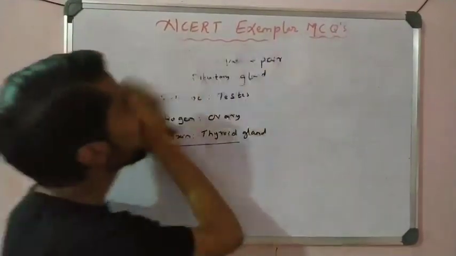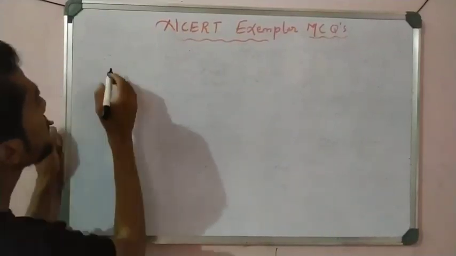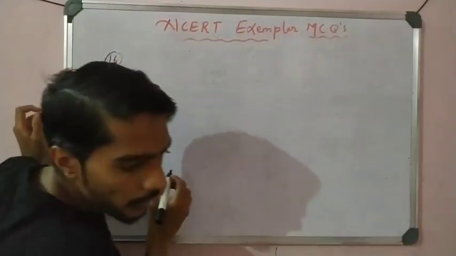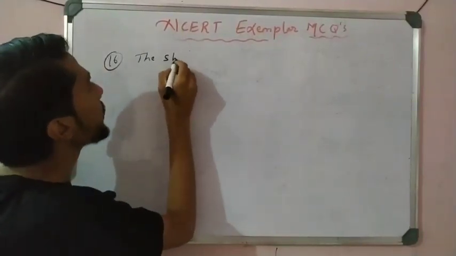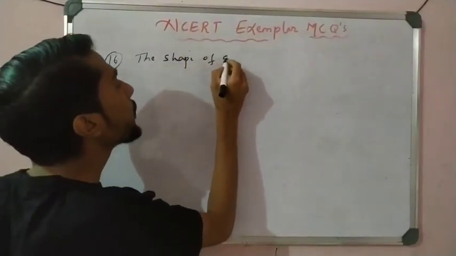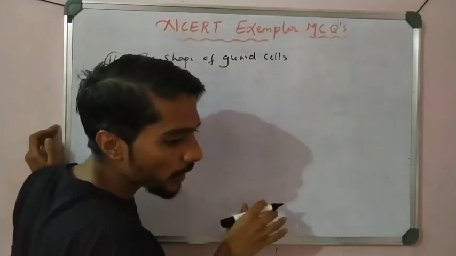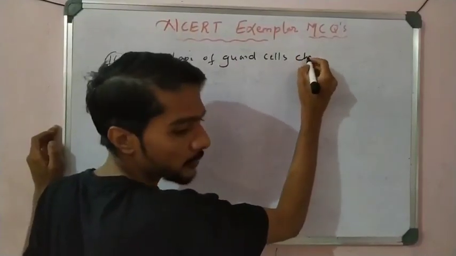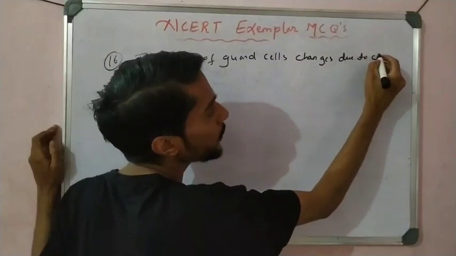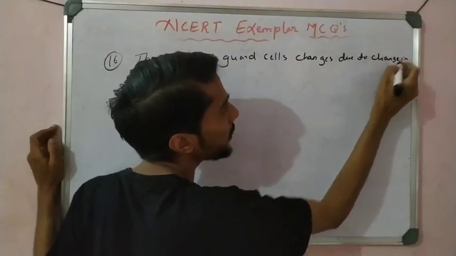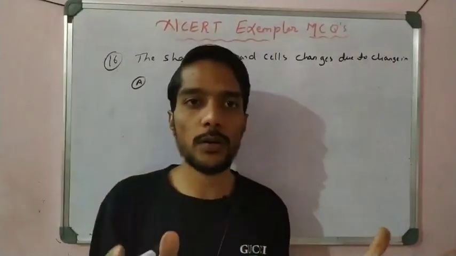Now question number 16. The shape of guard cells, the guard cells present in the stomata, right? The shape of guard cells changes due to, option A, the guard cells closing or opening, that is changing.